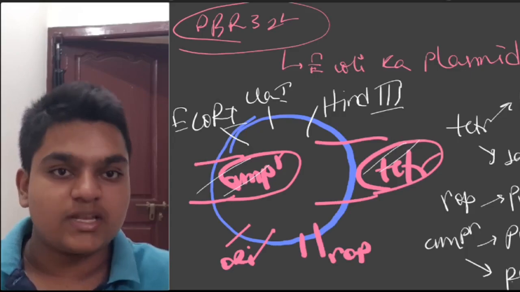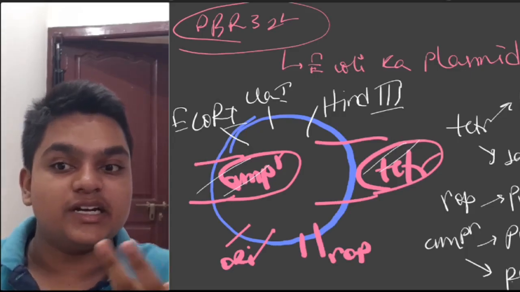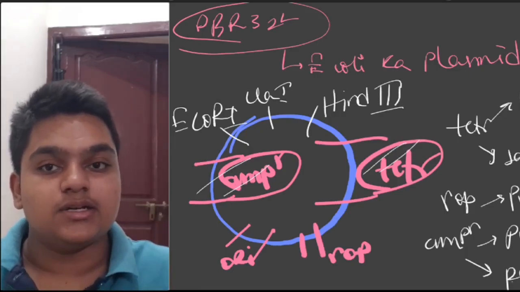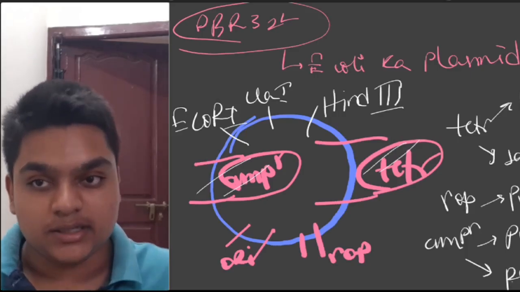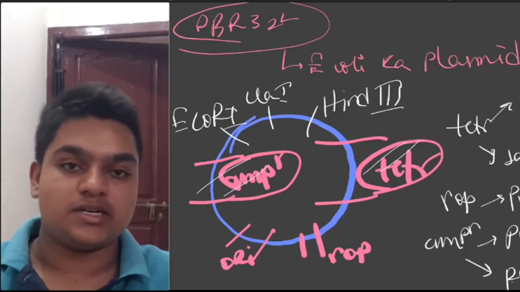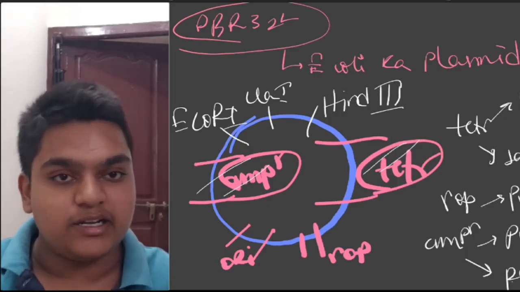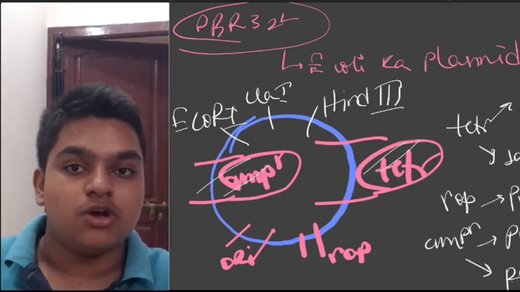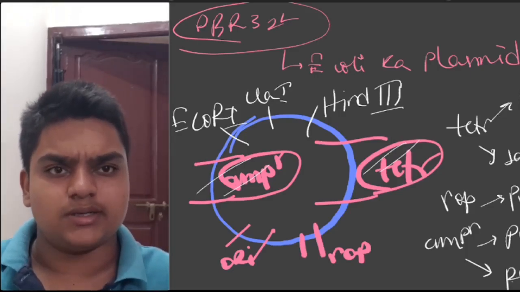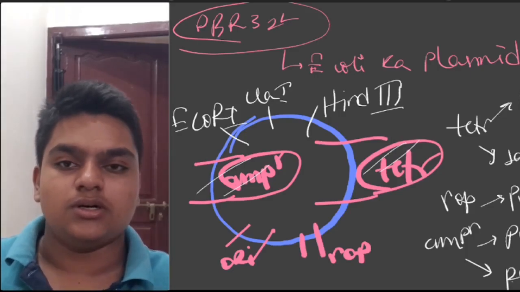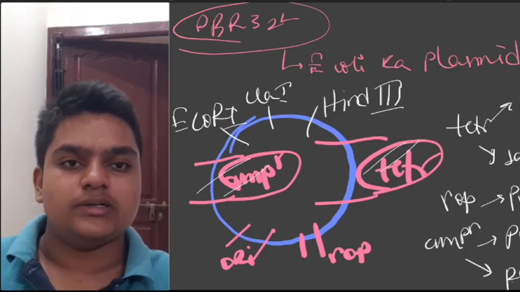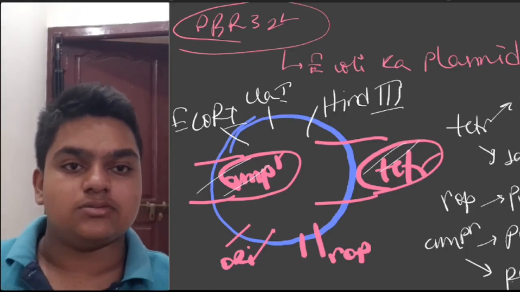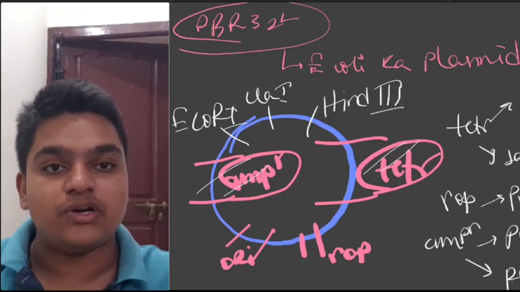Okay, the task is becoming a little tough. Now I took tetracycline and put it onto the bacterial colony which has recombinants as well as non-recombinants. As soon as I put this tetracycline antibiotic, my recombinants die. Why? They do not have the gene for resistance.